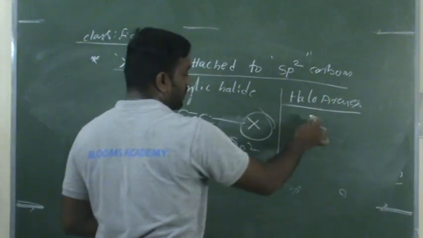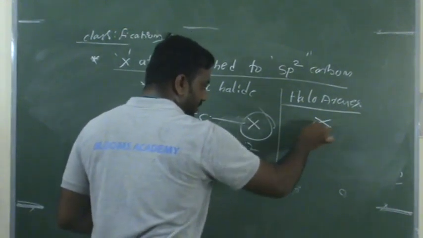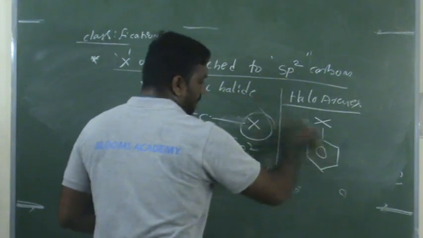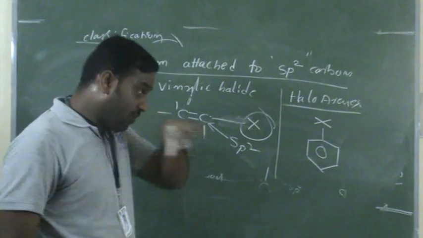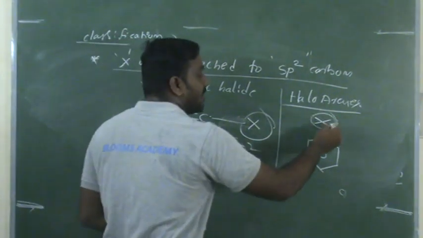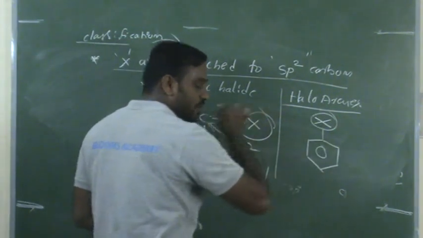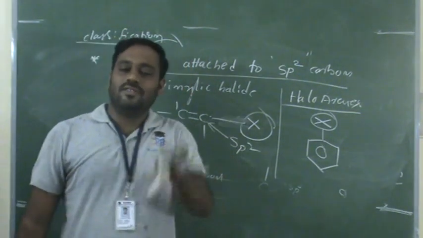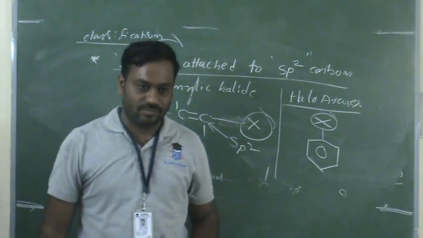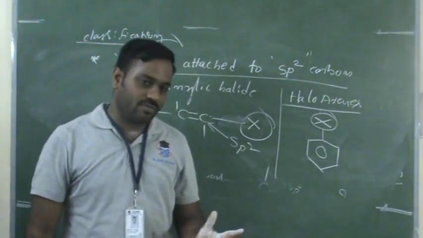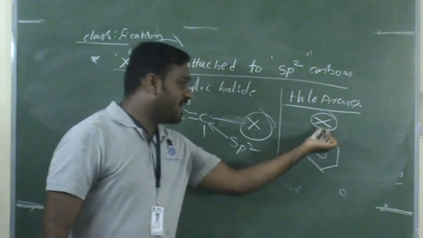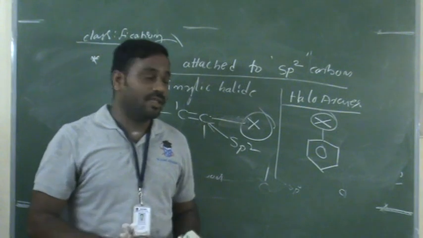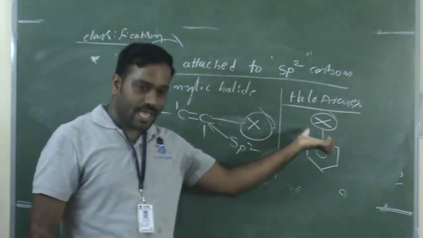Haloarenes: whatever halogen atom is directly attached to the benzene ring. Or one more definition: the halogen atom is directly attached to an sp2 hybridized carbon, and that sp2 hybridized carbon should be present in the aromatic ring. We can use both definitions. Simply, we can call it haloarenes when the halogen atom is directly attached to the benzene ring.